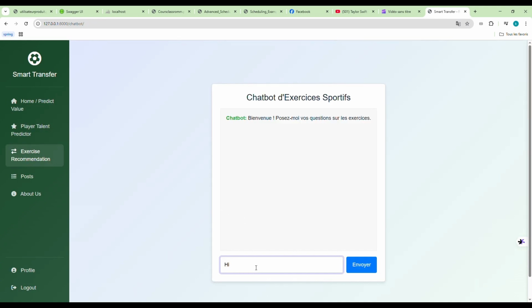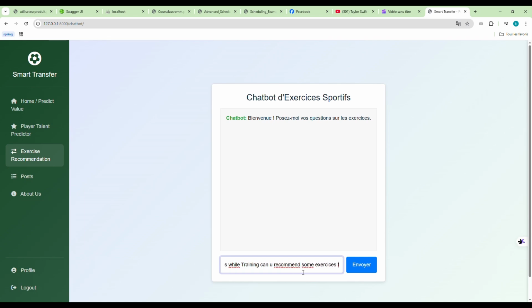Now moving on to our third business objective, which is recommending exercises to players. So in this example, we will say that we have some injuries and we want to let our chatbot recommend us some exercises.